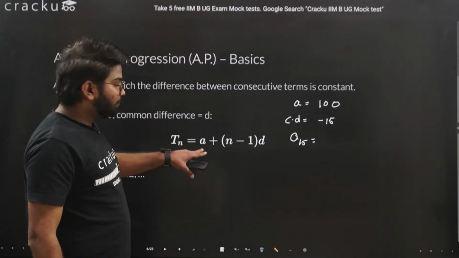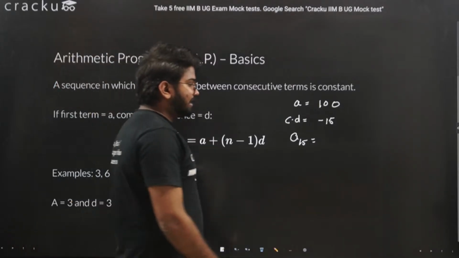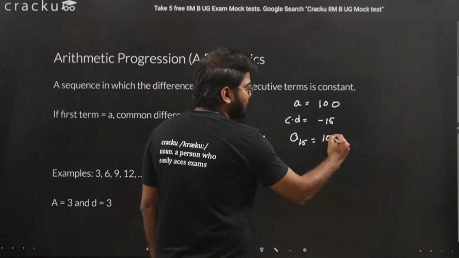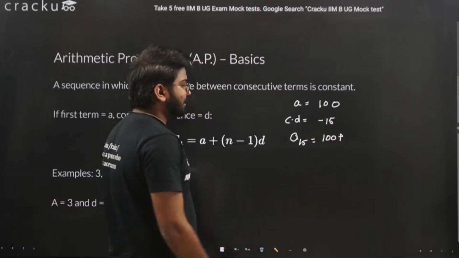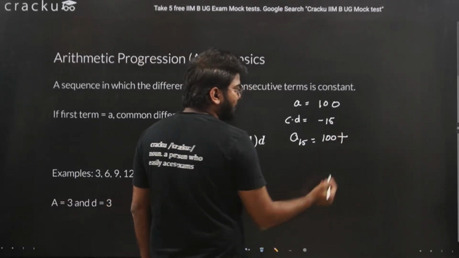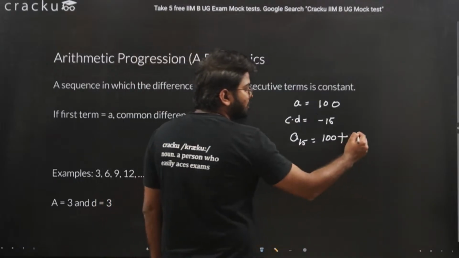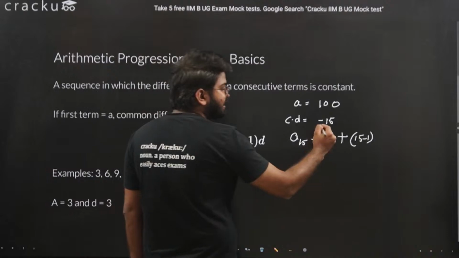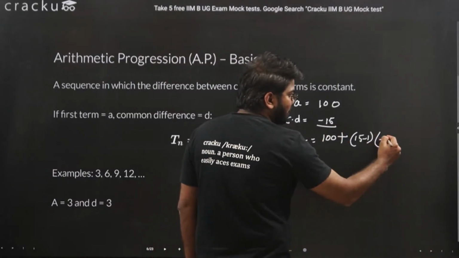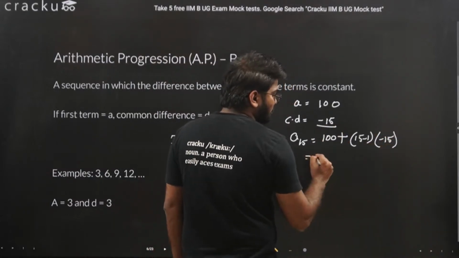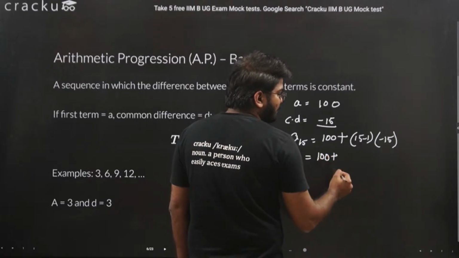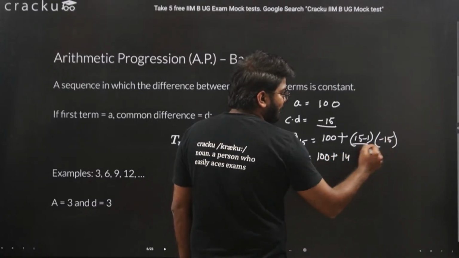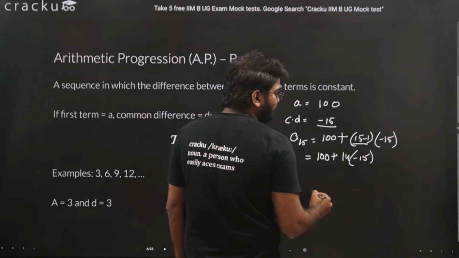Okay, putting into the formula, we have A, that is the first term, 100, plus n minus 1 into d. n is the term which we are finding. We are finding the 15th term, so n will be 15. D is negative, so minus 15. This is equal to 100 plus 14 into minus 15.